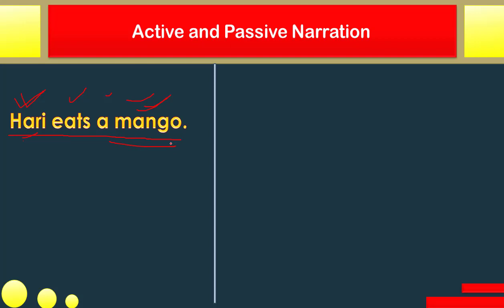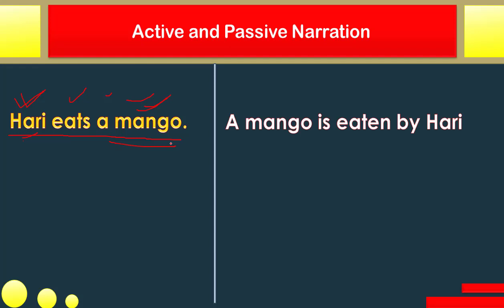So the meaning, I hope you understand. If I just reconstruct this sentence and want to write it or speak it like this: a mango is eaten by Hari. A mango is eaten by Hari. Does the meaning change here? No, the meaning is the same, but the structure is changed. Here, a mango has become the subject and Hari is an object.